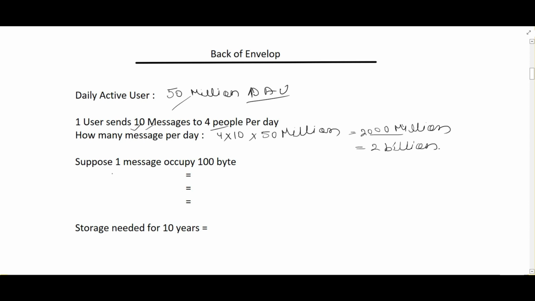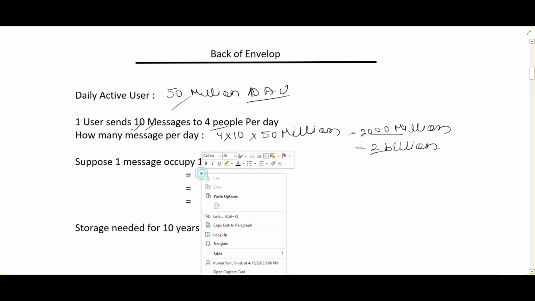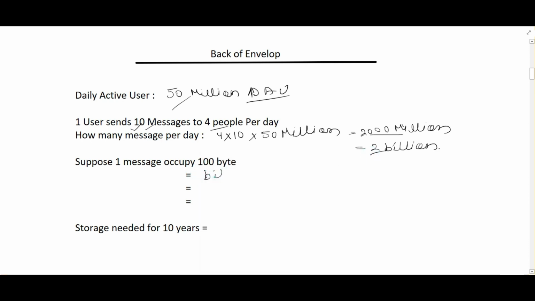Suppose when we try to find out the storage space, suppose one message contains 100 bytes, then what will be the size needed? To compute the size, we have to multiply this 2 billion with 100 bytes. So this will come around 200 GB per day, right?